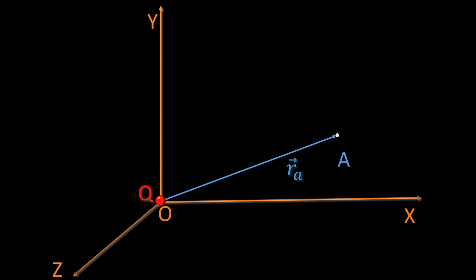Let us consider a Cartesian coordinate system with the axes x, y, z as shown here, and let O be the origin. We'll place our source charge Q at the origin, and in the electric field of this source charge Q, we'll have two points, A at position vector r_A and point B at position vector r_B as shown here.